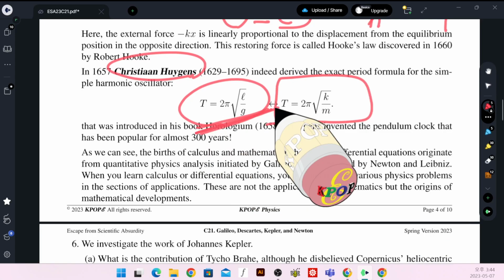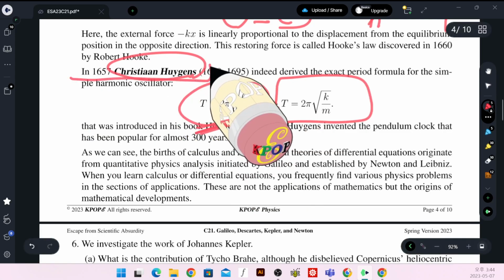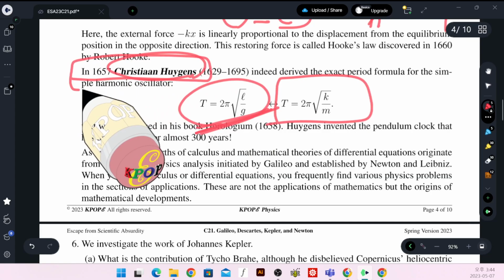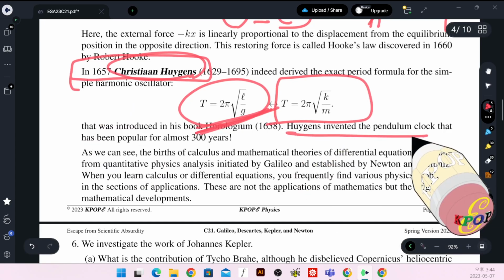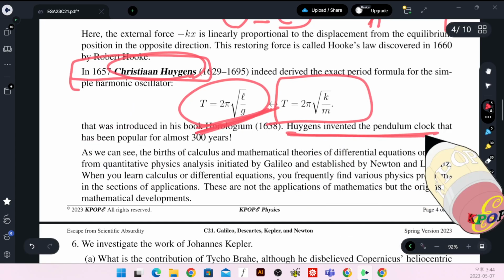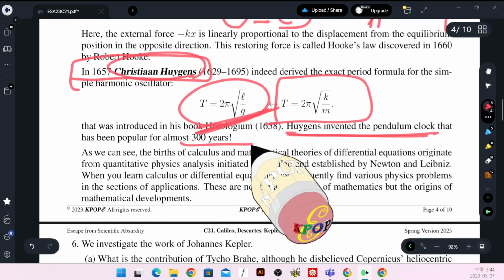Because of his theoretical understanding and physical realization, Huygens invented the pendulum clock, and it is still in use after almost 300 years.